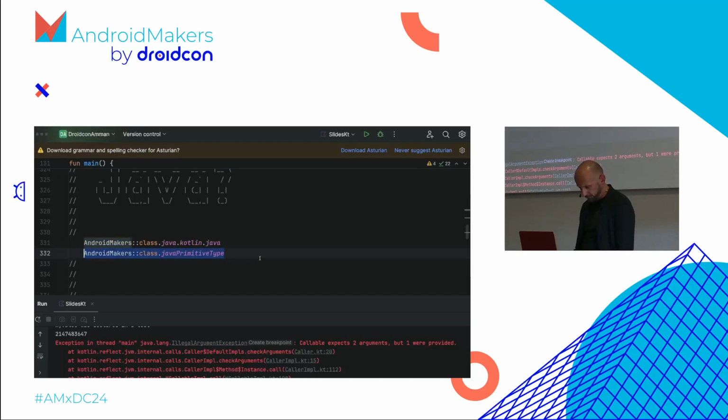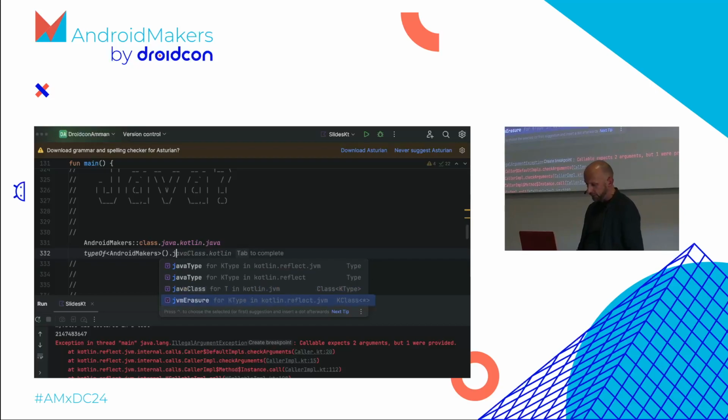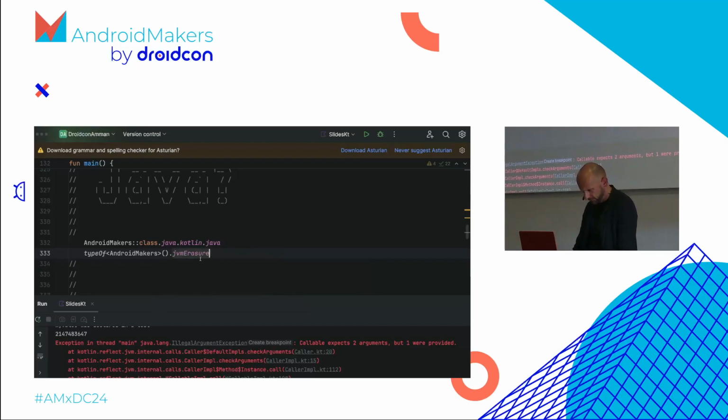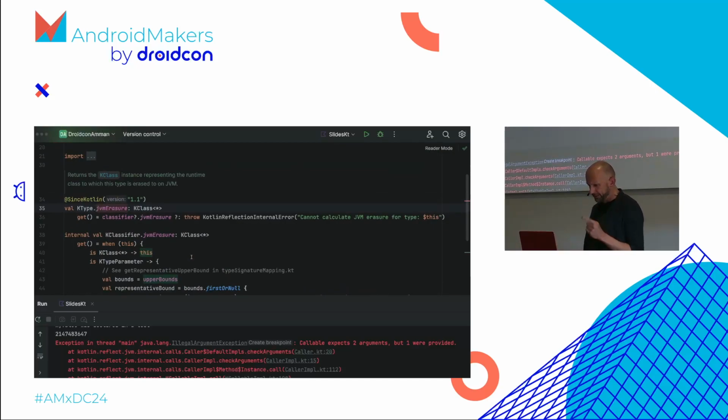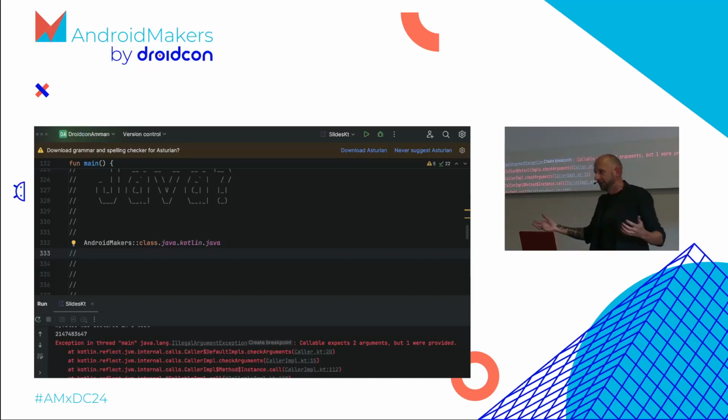Remember when I told you about the types? Types also have JVM erasure, which is also a very interesting one. Look at the documentation. The KClass instance representing the runtime class, which the whole thing gets erased to. Remember I mentioned earlier that there is a thing called type erasure in general that you have to be aware of. So in Java we know this, a List<String> and a List<Integer> or Long are the same thing at runtime, because of the way it was implemented in Java 5. It's a list of Object.